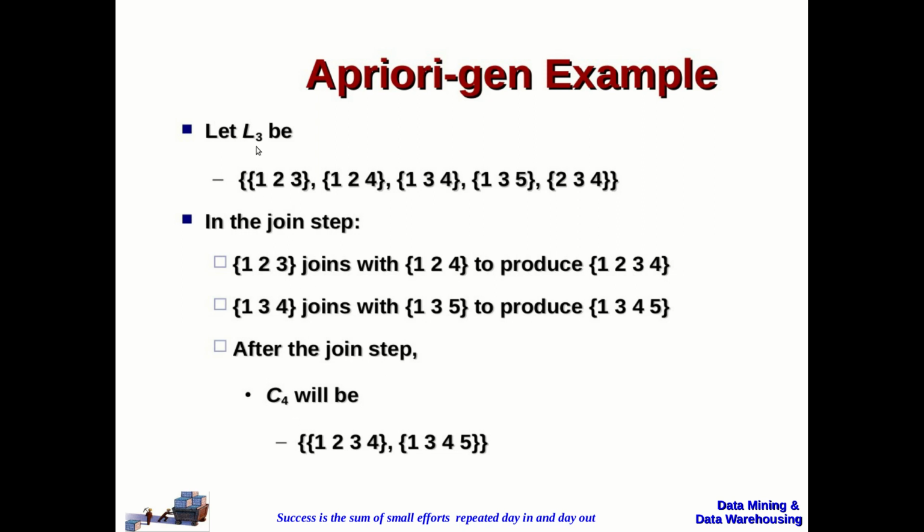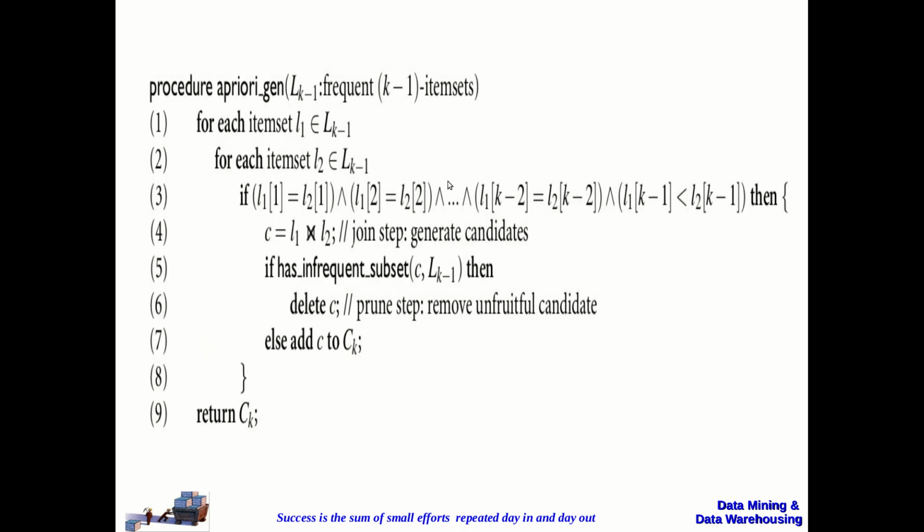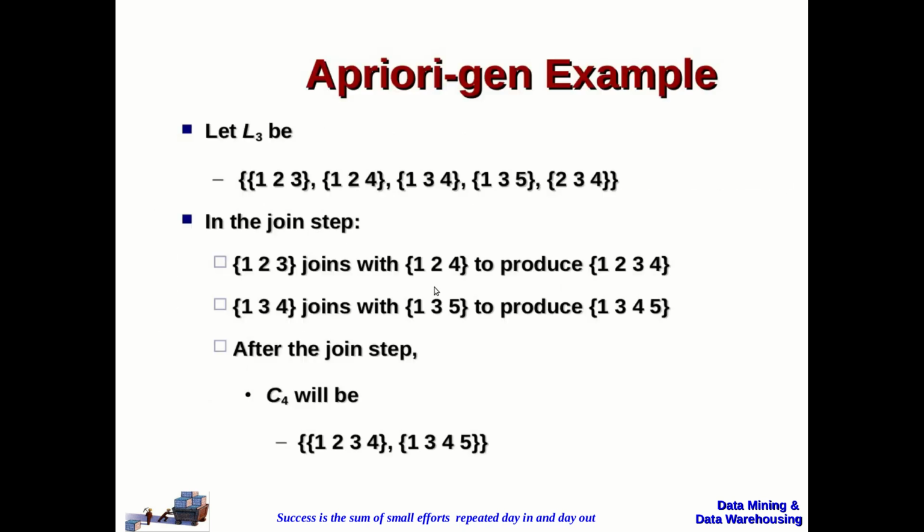Say for example, let us assume this is L3, right? This is another example of how the candidates are generated. So let us say L3 has these as the frequent item sets. Now in the join step, 1, 2, 3 will be taken, which will be small L1, and this is going to be small L2, correct?